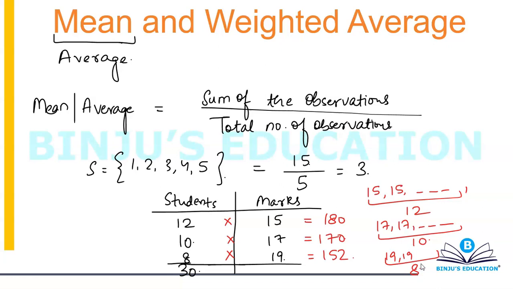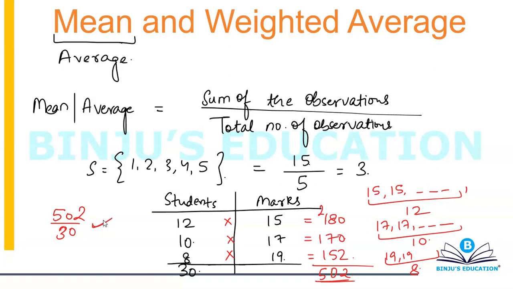Now you have calculated the total marks for each score, so you'll have to sum them up. So 180, 170 and 152. So that's 502. The total marks scored by these 30 students, or the sum of the marks scored by these 30 students, is equal to 502. So what will be their average? Their average will simply be 502 divided by 30. That will be roughly around 16.66. My mistake, not 17.